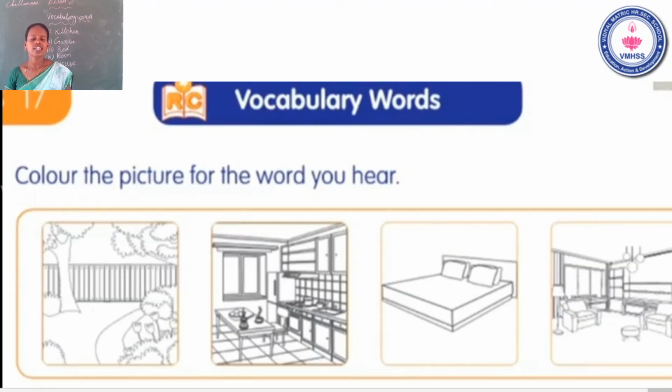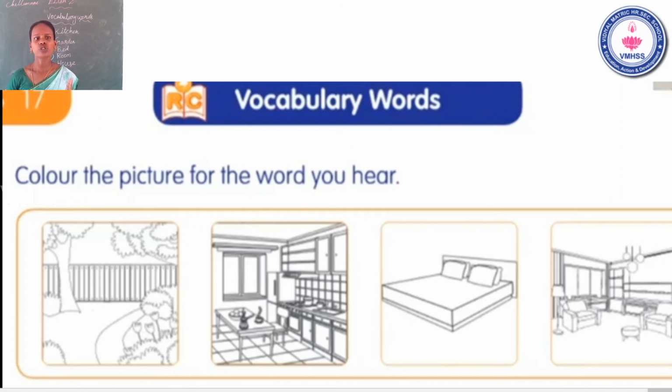Yes. Students, take your worksheet book. This is your activity. Okay? Vocabulary words. Color the pictures for the word you hear. We learnt 5 vocabulary words. Yes or no? Yes. The first one is house, second one is kitchen, third one is garden, fourth one is bed, fifth one is room. Okay. Color the picture for the word you hear.